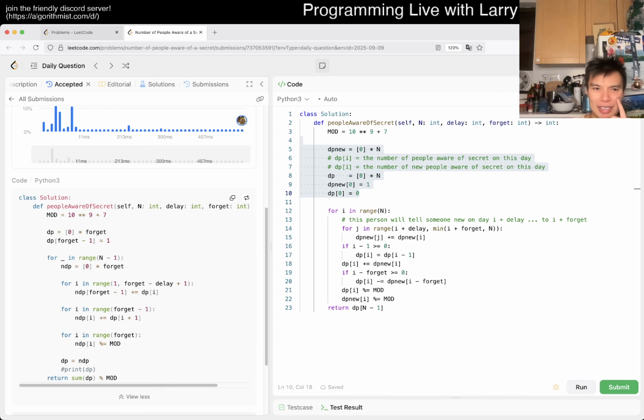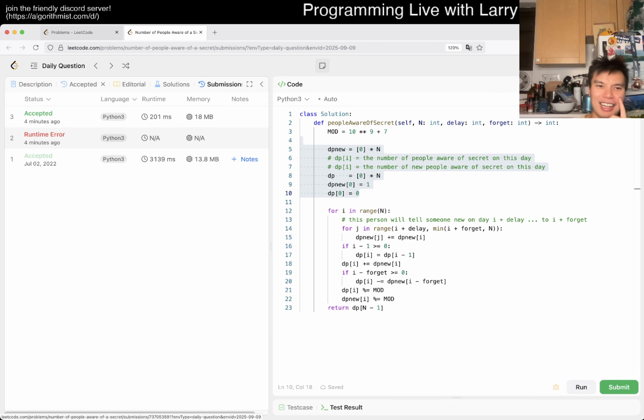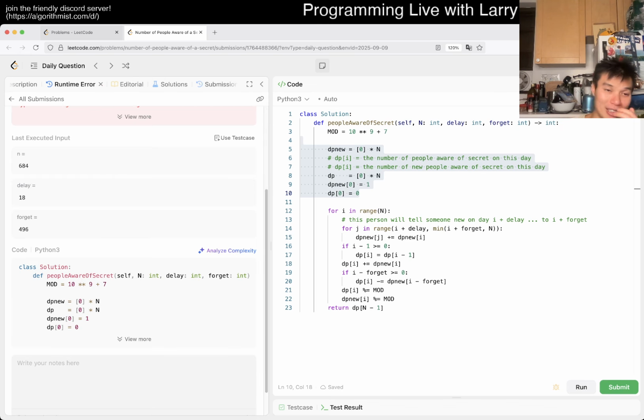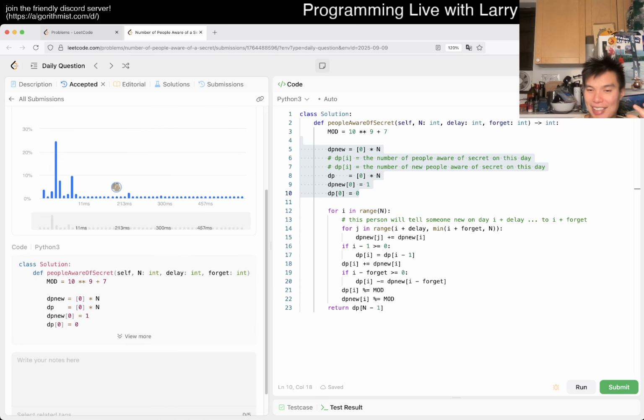I don't know how this works. I mean, this wrong answer was just me. I don't know, I had the mod the entire time. I just forgot it happens. But that is all I have for this one.